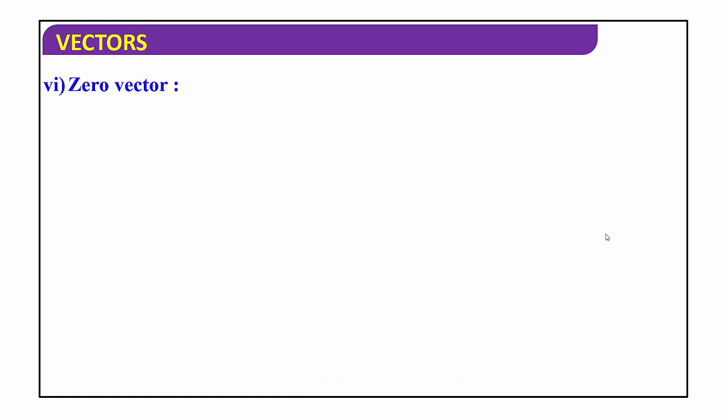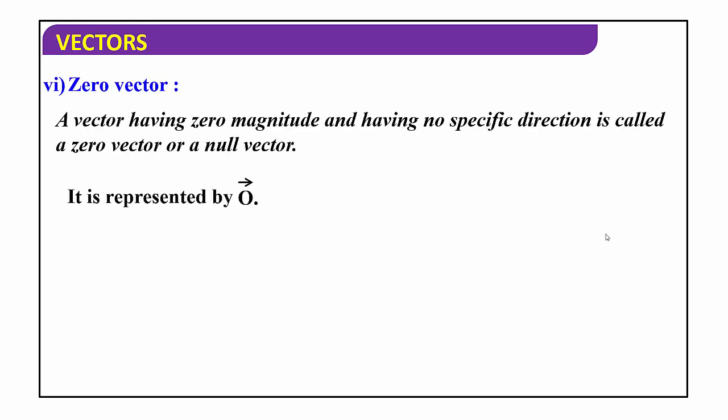Now, the next one, zero vector. A vector having zero magnitude and having no specific direction is called zero vector or null vector, and it is represented by the symbol O, or we can read as vector O. Vector O represents zero vector.